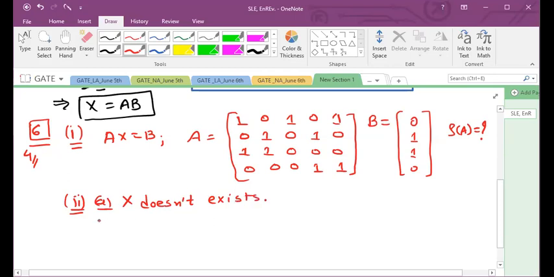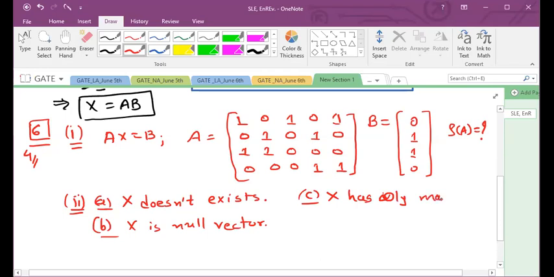B: capital X is a null vector. C: X has infinitely many solutions. And D: capital X is unique.